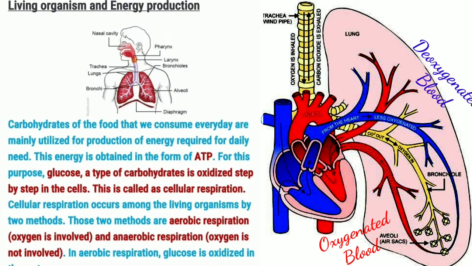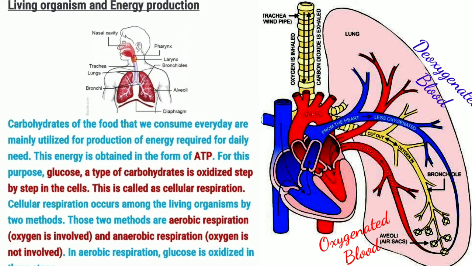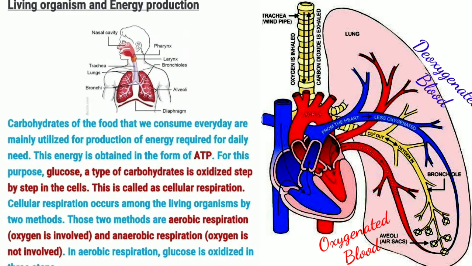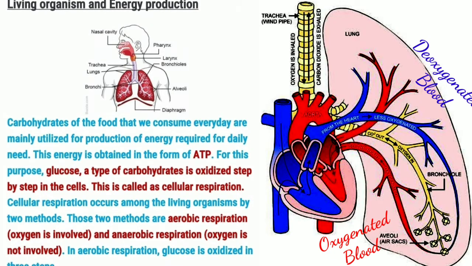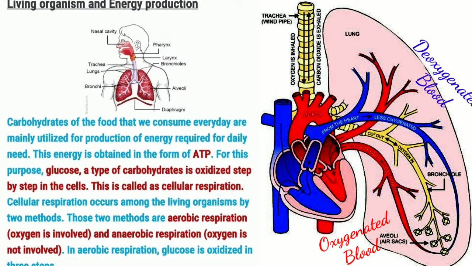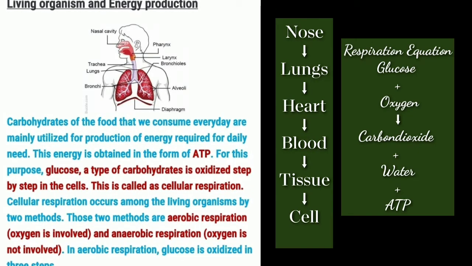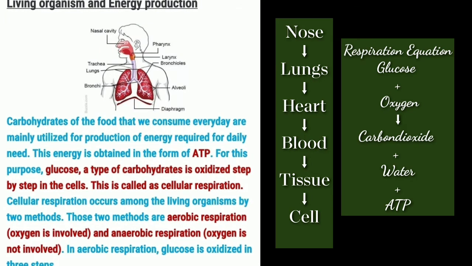Inside the cell, glucose is oxidized and carbon dioxide is produced, which mixes in blood and comes to the heart. That is known as deoxygenated blood. Deoxygenated blood carries carbon dioxide to the alveoli, which we exhale. So this is the procedure of cellular respiration. The equation of respiration is glucose plus oxygen makes carbon dioxide and water.